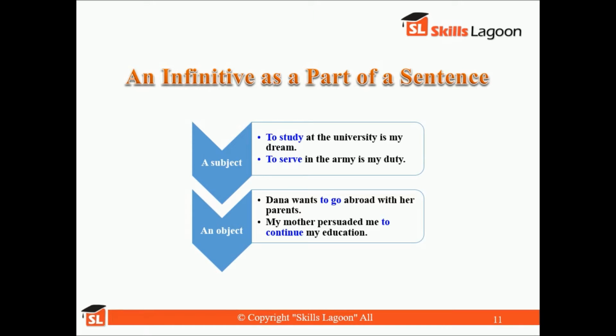Next, how it can be used as an object. For example, Dana wants to go abroad with her parents. My mother persuaded me to continue my education.